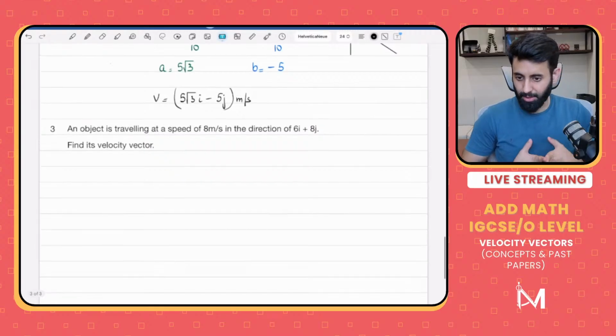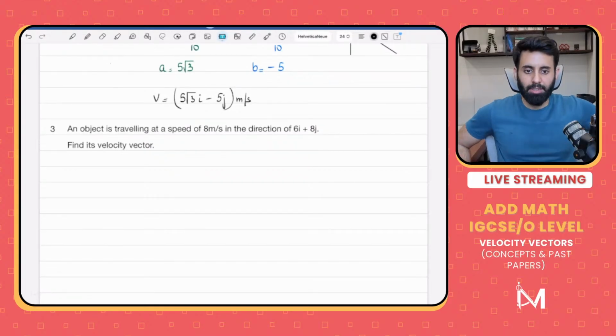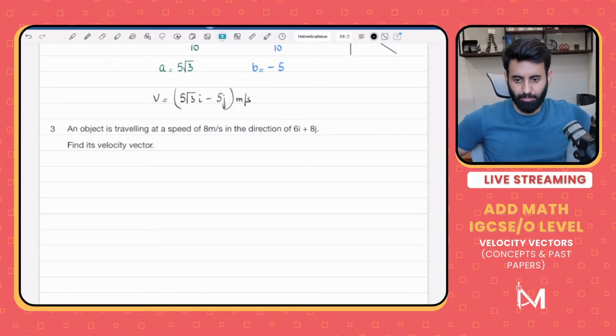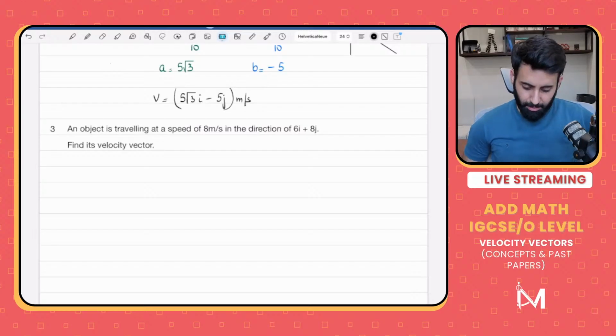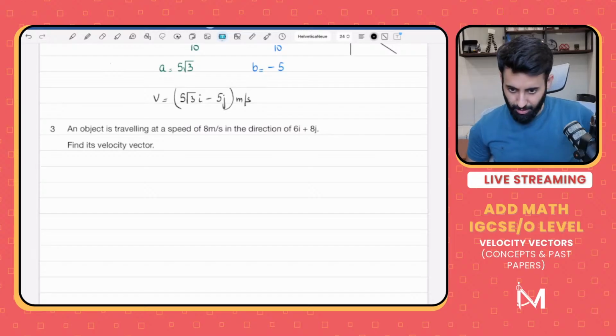Find its velocity vector. Yes, this is the Cartesian form. Actually no, this is the ij form. We call it the ij form. Normally you can call this Cartesian, but we call this the ij form. Alright, an object is traveling at a speed of 8 meters per second in the given direction 6i plus 8j. Find its velocity vector.